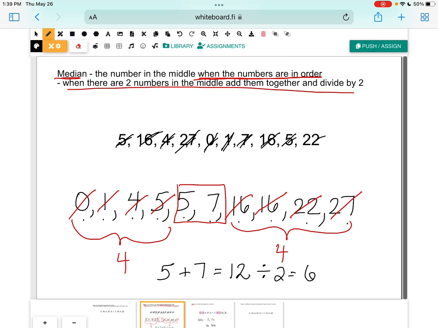We make sure numbers are in order from smallest to biggest. We find those numbers in the middle. If it's an odd number, so if there's 9 numbers, there's going to be 1 number in the middle. If it's an even set of numbers, then there's going to be 2 numbers in the middle, and you need to do that adding and dividing by 2.